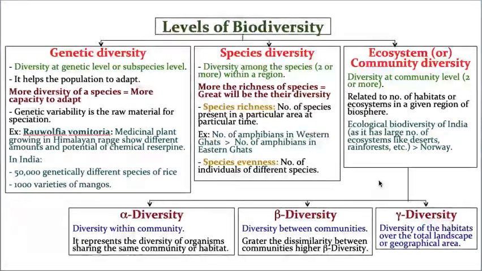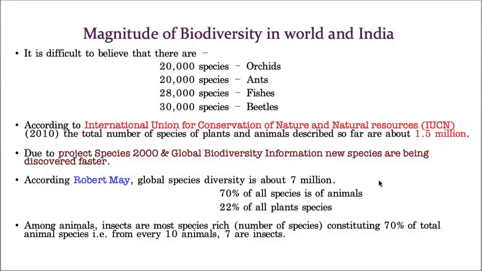Now the next one, magnitude of biodiversity. In the world also, or even in India also, we will of course focus on India more, because more questions are coming from magnitude of biodiversity in India. So let us go for this. It is unbelievable, I can say, that there are 20,000 species of orchids and 20,000 species of ants and 28,000 species of fishes and 30,000 species of beetles.